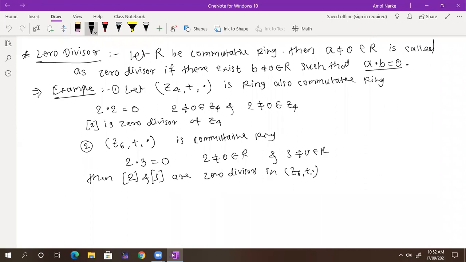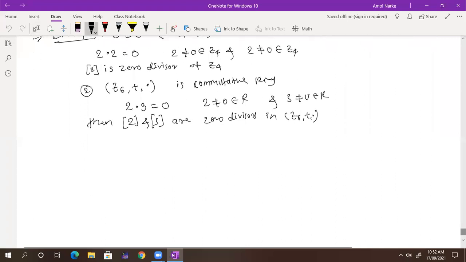Can someone tell me any example with no zero divisors? Or a commutative ring with no zero divisors? Any example? What do you think about that? You can take any finite ring, any infinite ring, no problem.